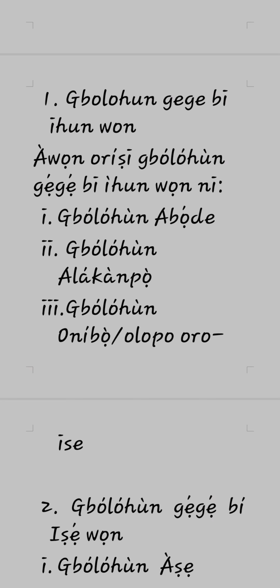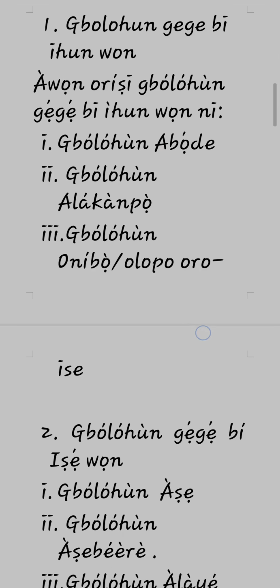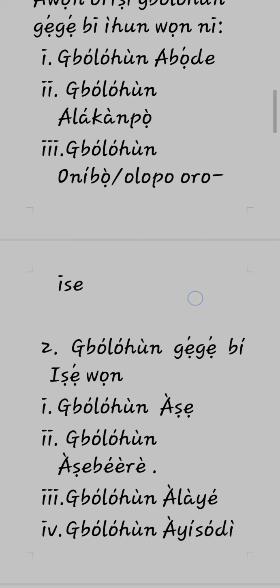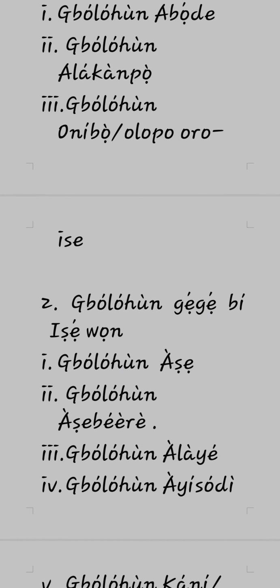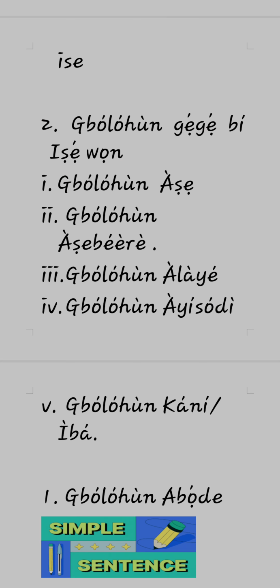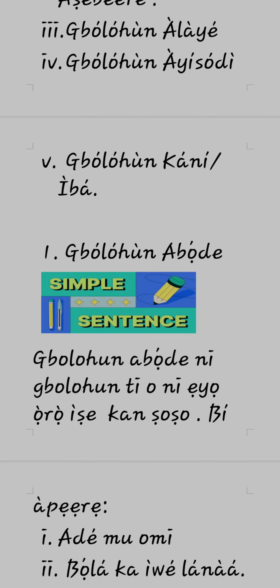Àwọn oríṣi gbólóhùn gẹ́gẹ́ bí ìhun wọn ni: 1. Gbólóhùn àbọ̀dé. 2. Gbólóhùn alákọ̀pọ̀. 3. Gbólóhùn oníbọ̀. Tàbí a lè ní gbólóhùn ọlọ́pọ̀ ọ̀rọ̀ ìṣe. When we are looking at gbólóhùn gẹ́gẹ́ bí iṣẹ́ wọn, that is what we are grouping them according to the function that they perform in a sentence. An example of such sentences are gbólóhùn àṣẹ, gbólóhùn àṣebéèrè, gbólóhùn alálàyé àti gbólóhùn àyísódì, gbólóhùn kání tàbí gbólóhùn ìbá. We'll be looking at each of them, starting with gbólóhùn gẹ́gẹ́ bí ìhun wọn.